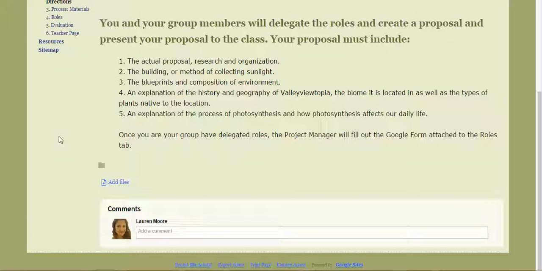So not only are they looking at photosynthesis, but now they're diving into the history of the location. They're diving into different aspects of science and history, a cross-curricular kind of Webquest. And then they're going to talk about photosynthesis and how it affects daily life.